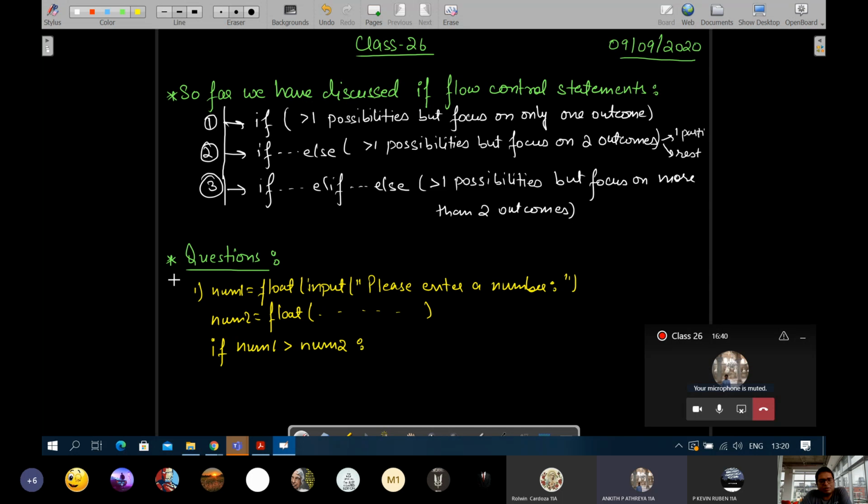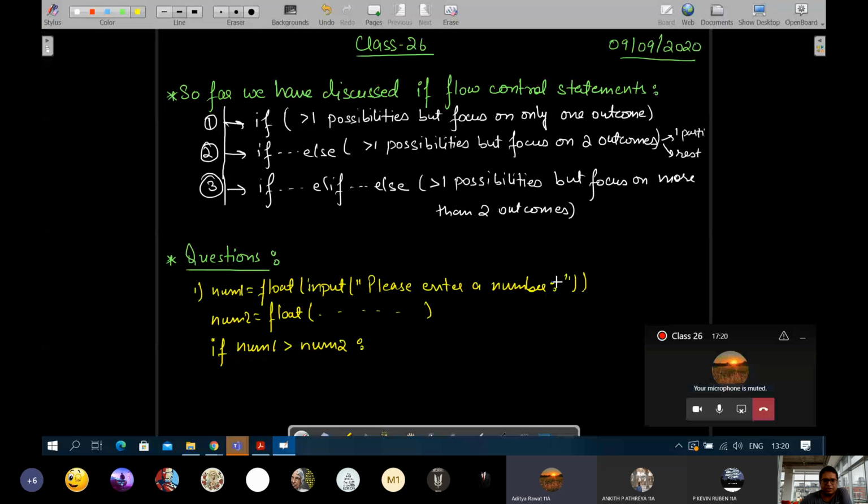Sir, but it depends on the user, right? Yes, that is correct. We don't have to print the smaller one. But again, if you see here, there are still two possible outcomes, because either num1 can be bigger or num2 can be bigger. The user can give any of these as bigger. Acha, we'll see the second variant also, where we will be printing the smaller one as well. Yeah, in num1, you forgot to put one more bracket.